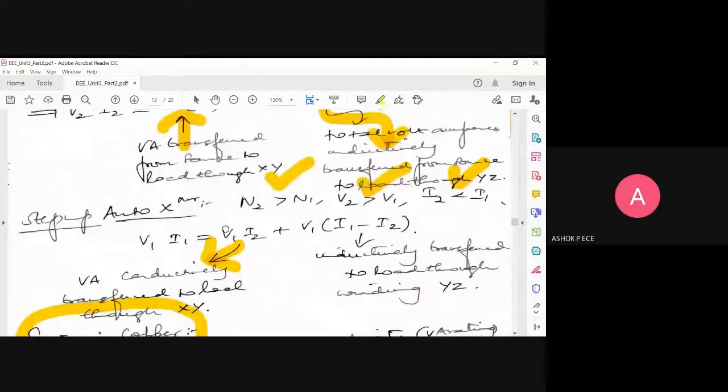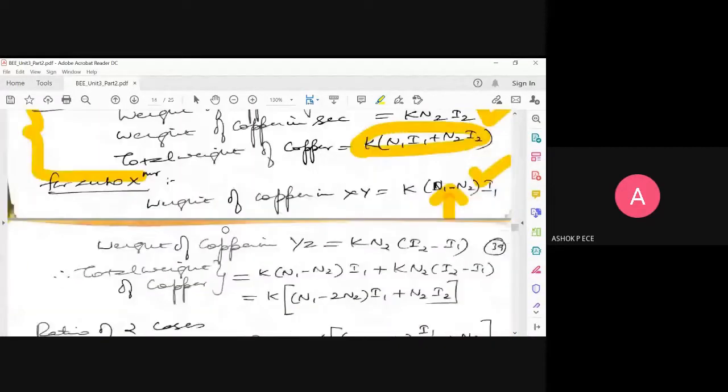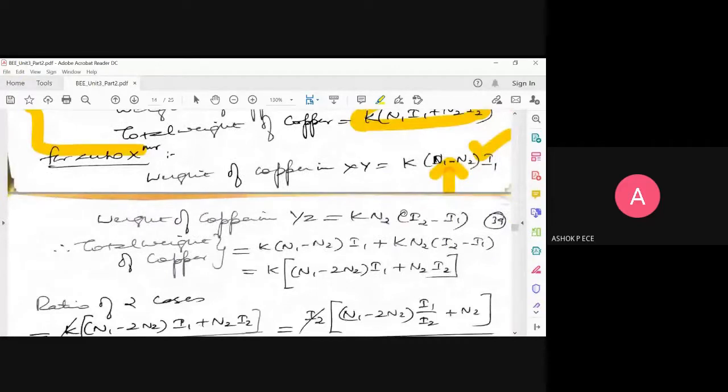So now you see the weight of copper in the secondary in the YZ is going to be K into N2 into I2 minus I1. So in the first case, number of turns will be subtractive. In the second case, the current will be subtractive. Okay, it will not come the same in both places. So in both places you will not get turns subtractive.